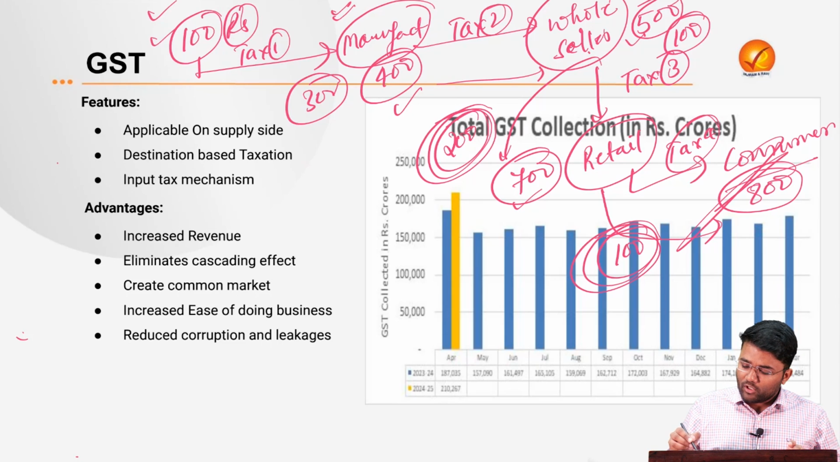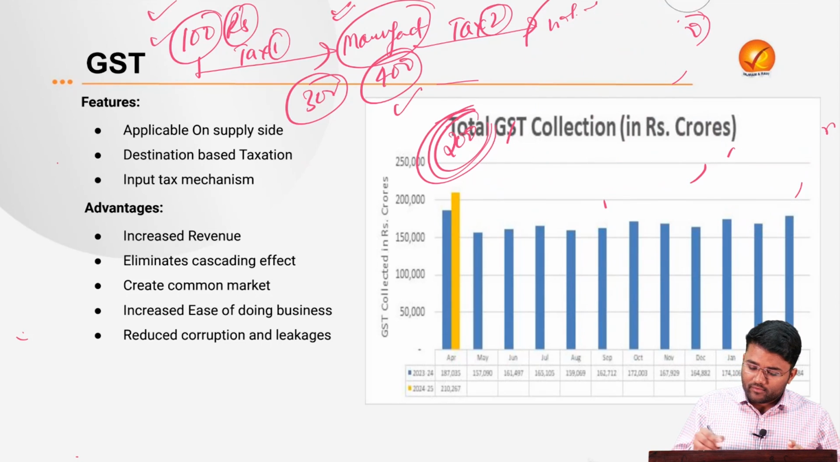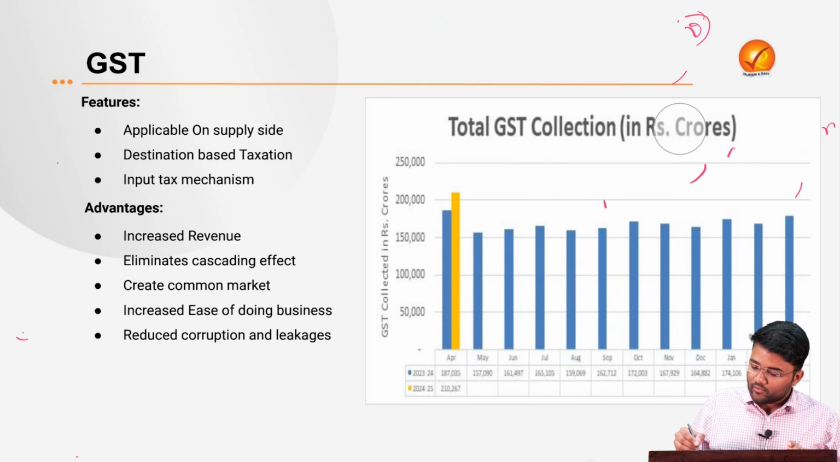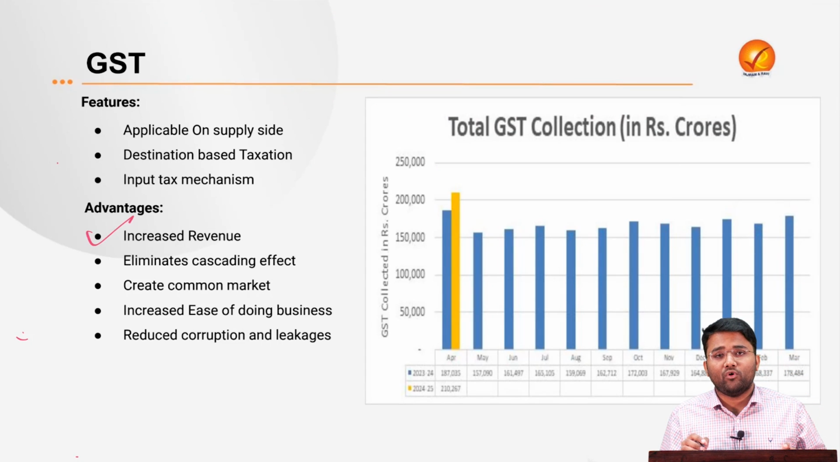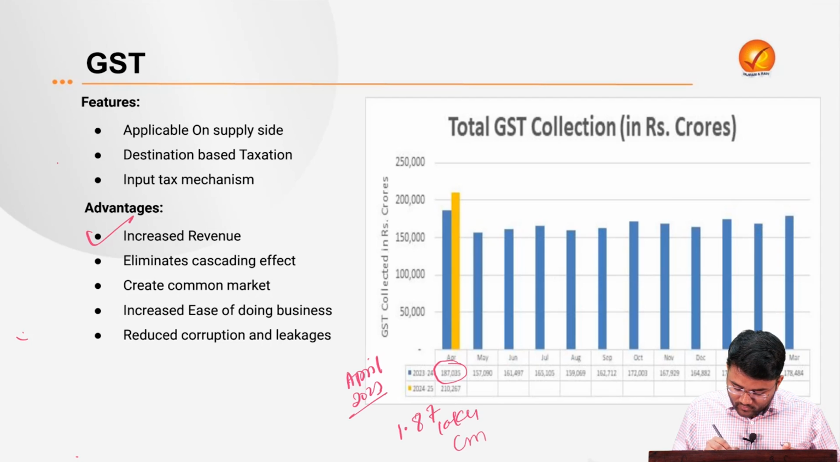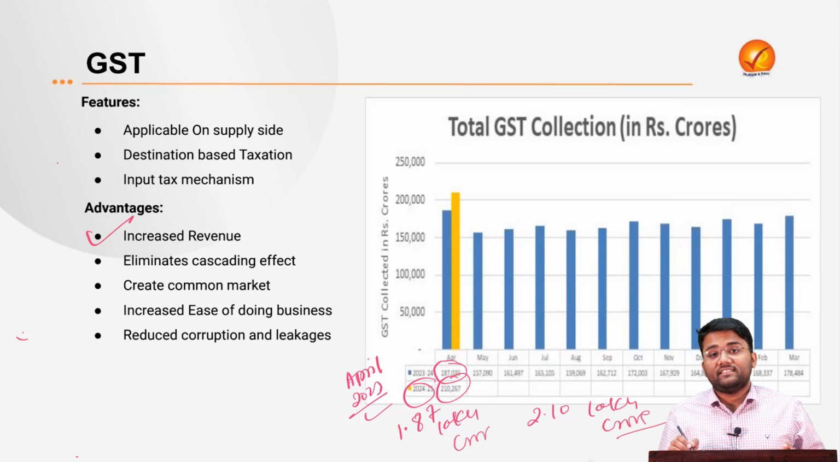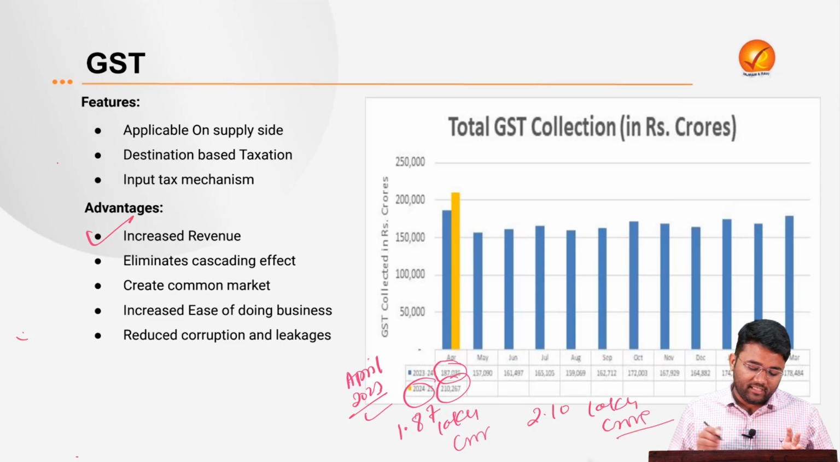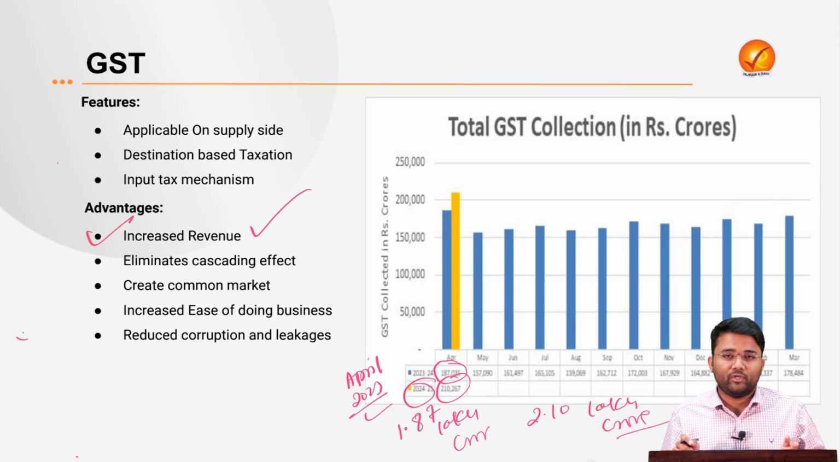So now let's see what are the various advantages of the GST. The first advantage is it has helped in increasing the revenue of central and state governments both. In the month of April 2023, the GST collection was 1.6 lakh crore, whereas in April 24 it has increased to 2.10 lakh crore. So GST has helped to a large extent in increasing the revenue of the government of India.